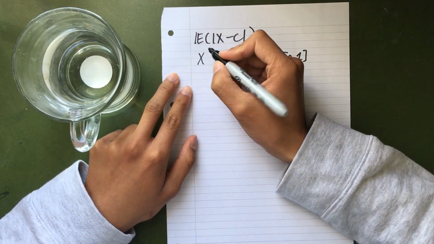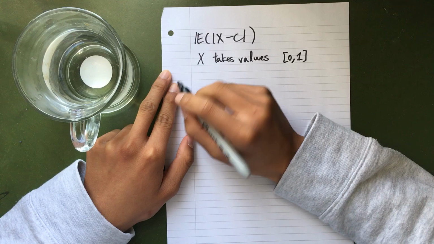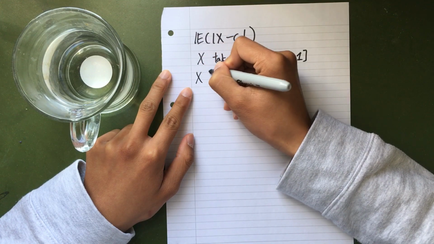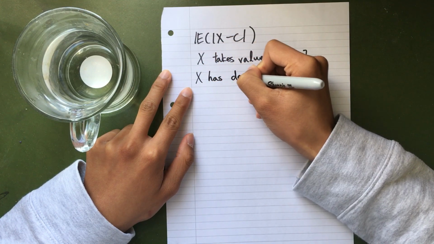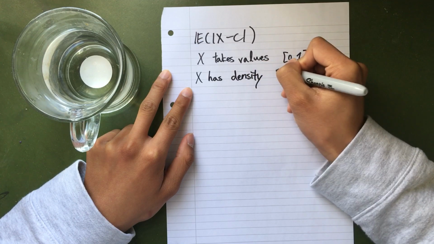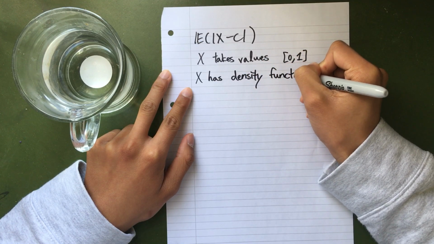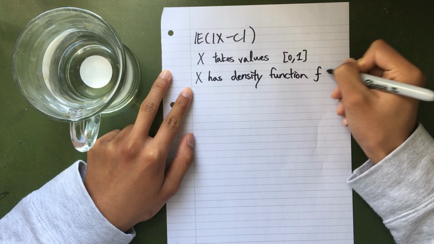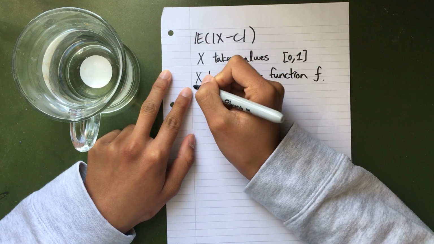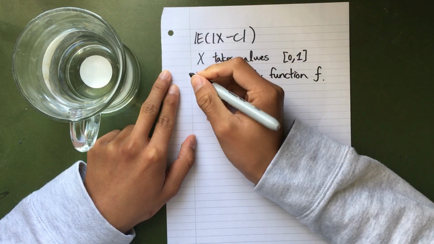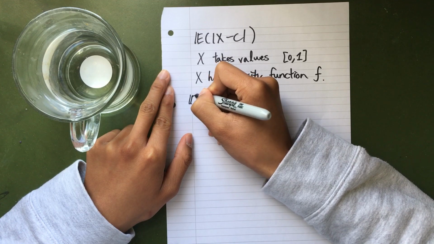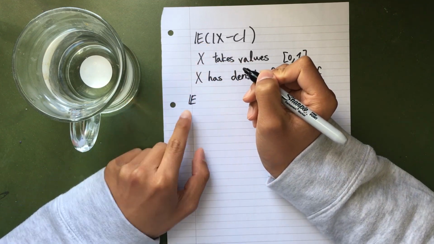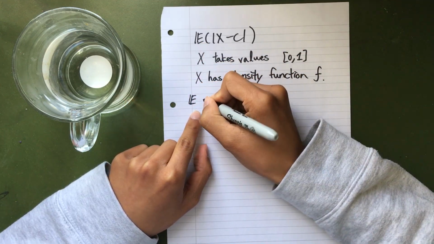Let's do it. So I'm going to say that x has a density function f, and that's it. So I'm going to call this expression fancy E.